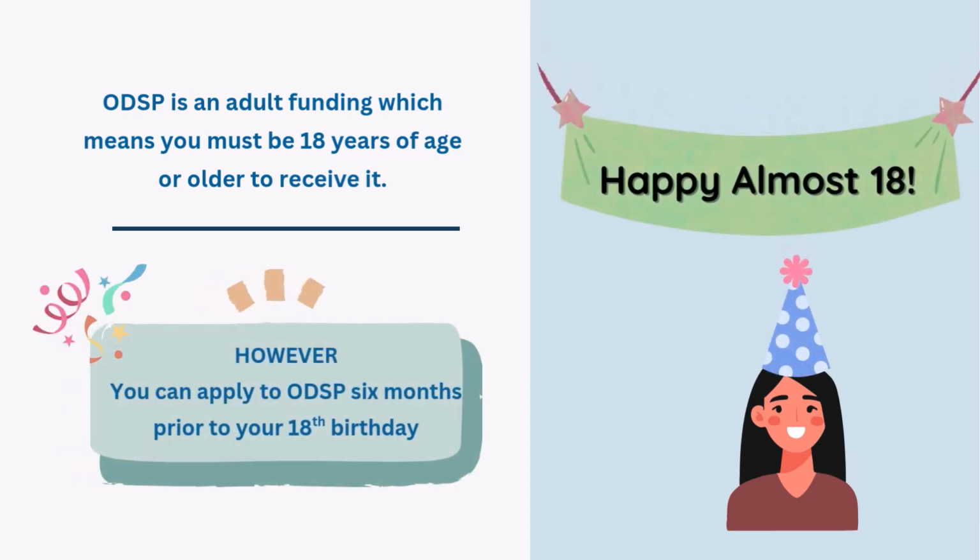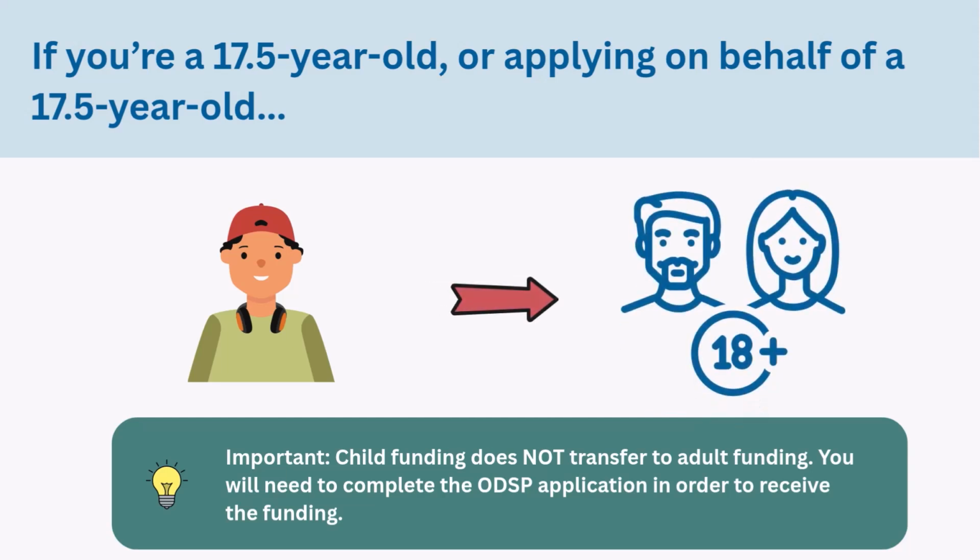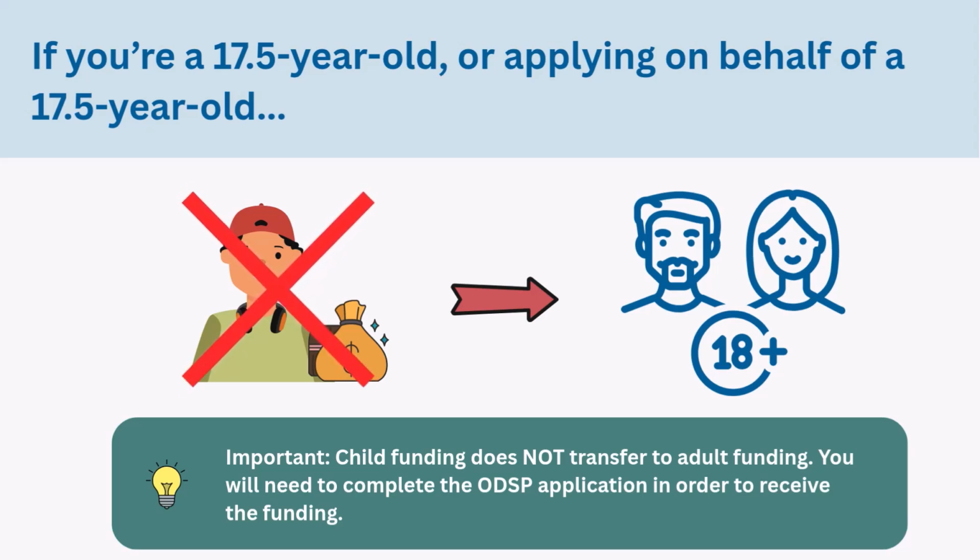However, you can apply to ODSP 6 months prior to your 18th birthday, so at the age of 17 and a half. If you are a 17 and a half-year-old or applying on behalf of a 17 and a half-year-old, and that person is currently receiving supports under child funding, such as assistance for children with severe disabilities, it's important to note that that child funding will not simply transition or transfer over to adult funding, including ODSP. You will need to complete applications for ODSP or other adult funding in order to receive those supports.